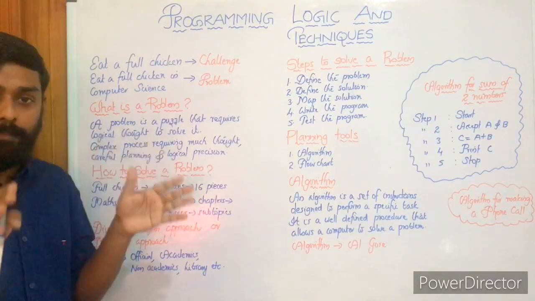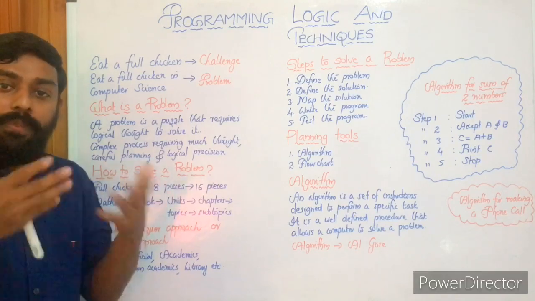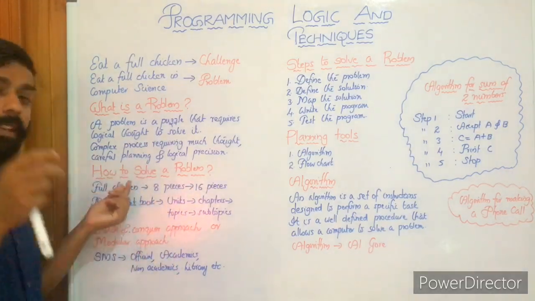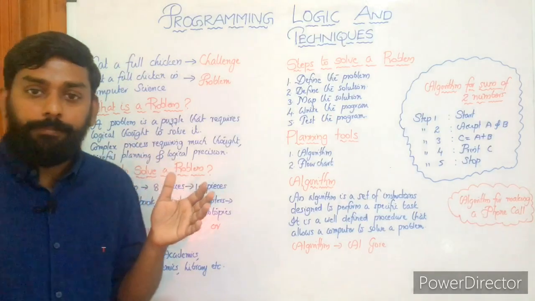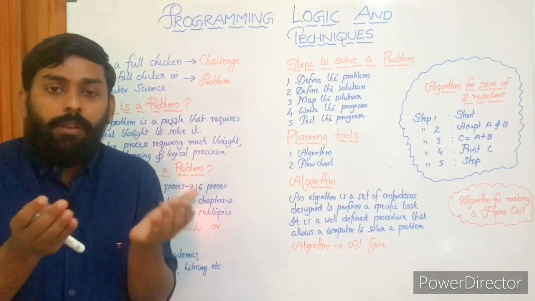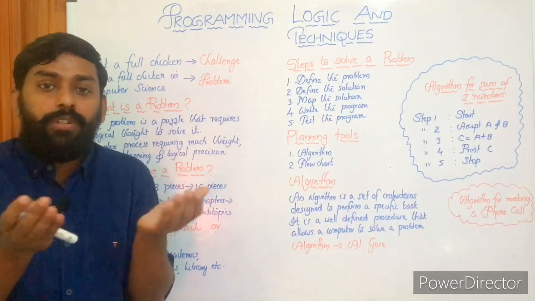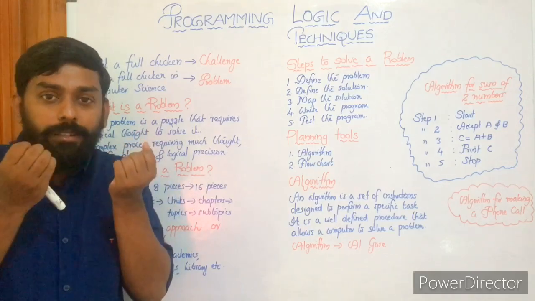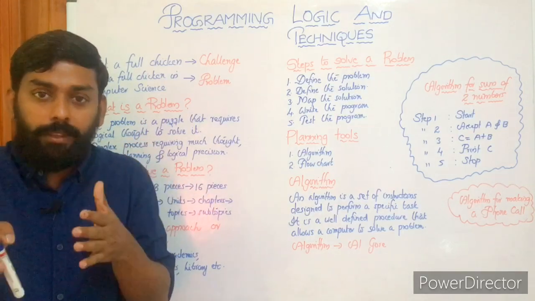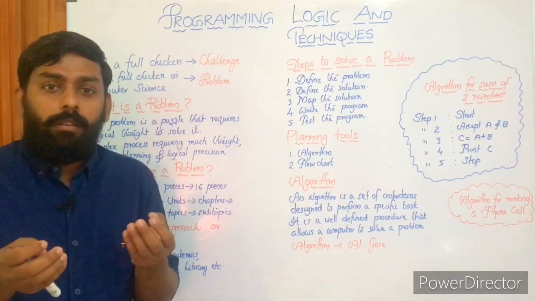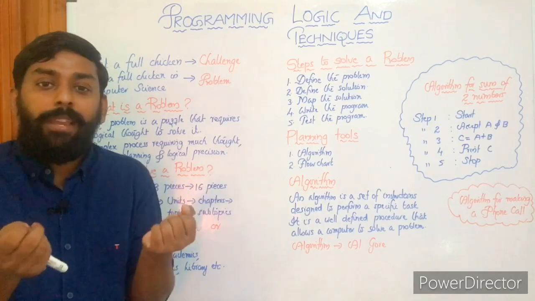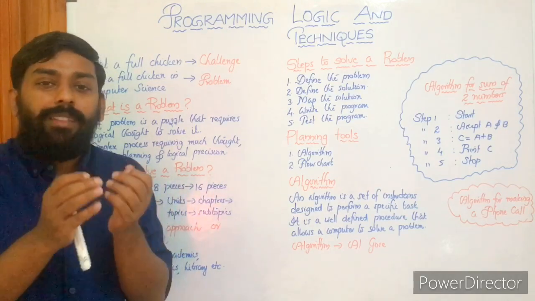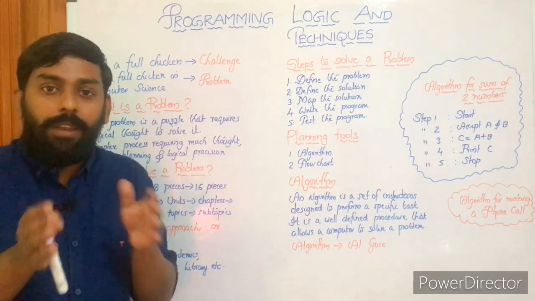Of course there is a problem, we have to solve it, we have to fix it anyway. Here the problem is eating a full chicken, and how do we solve it? Will you hold the full chicken in your hand and eat it like this? Yes, of course that is one of the methods. But what is the problem? After some time your hands may get tired, right? So that is not an effective way. And what is the effective way?